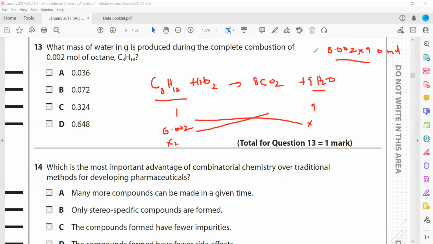So moles multiplied by molar mass, so we multiply by 18 as well. So this will give us 0.324. So C will be the right answer.